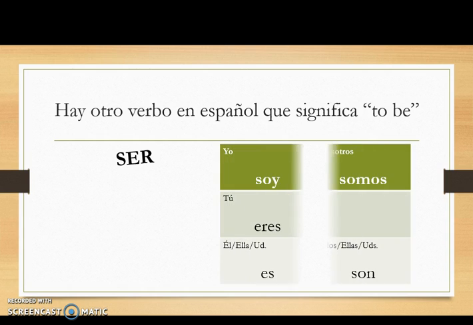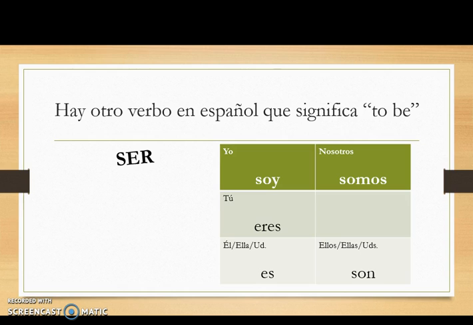You guys already know a couple of the forms of ser. We used yo soy in chapter 1 to describe ourselves. For example, yo soy deportista, yo soy simpática, yo no soy paciente. ¿Cómo eres tú? Él es estudioso. Derek Rose es deportista. The other two forms of ser are nosotros somos, we are, and ellos son, they are. Ellas son, they are. Ustedes son, you all are.